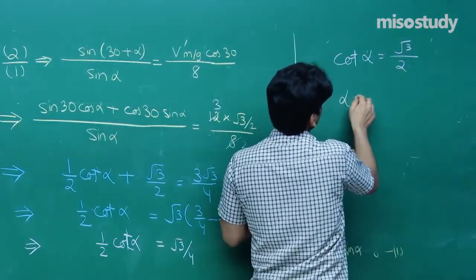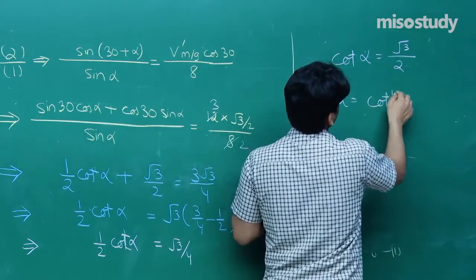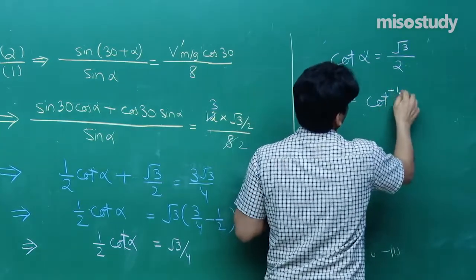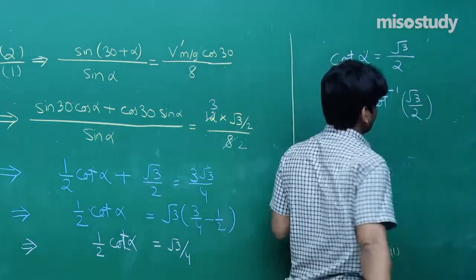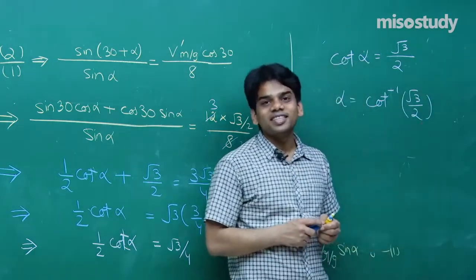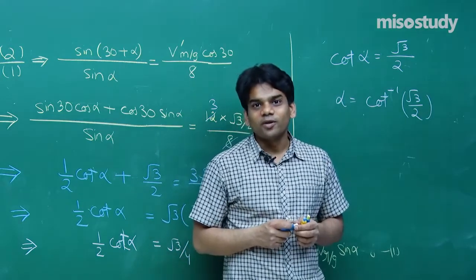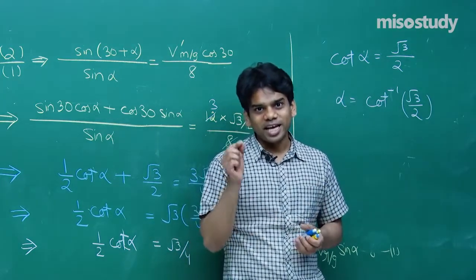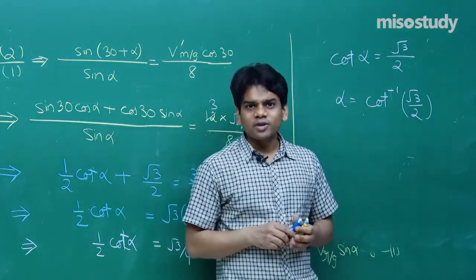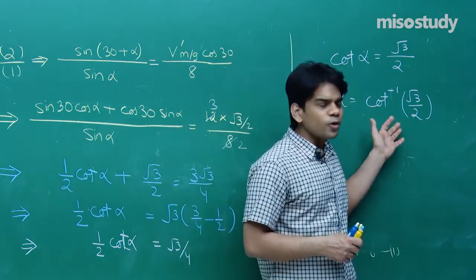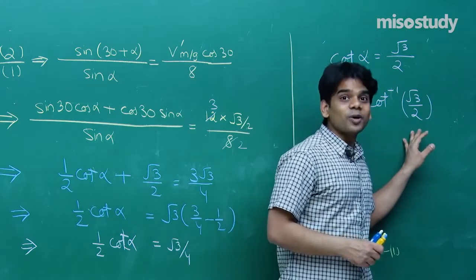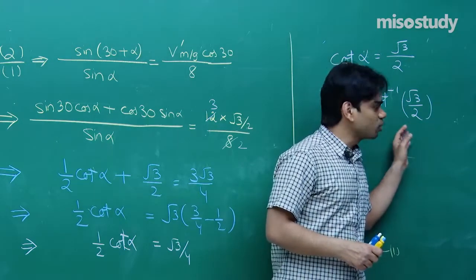So we got alpha is equal to cot inverse root 3 by 2. What does alpha signify? Alpha gives us the direction of the rainfall. As I have drawn the diagram, you can see that alpha I have mentioned. So first thing, we have got the direction, that is alpha is equal to cot inverse root 3 by 2. So what do you do? Take note till here, and let me also complete by marking VRG. So take note till here.